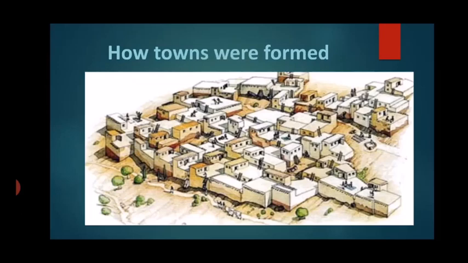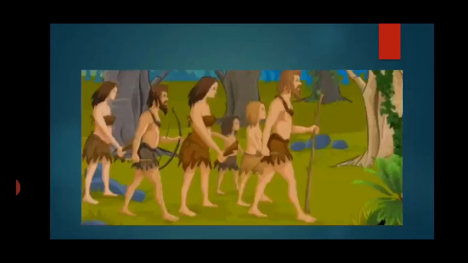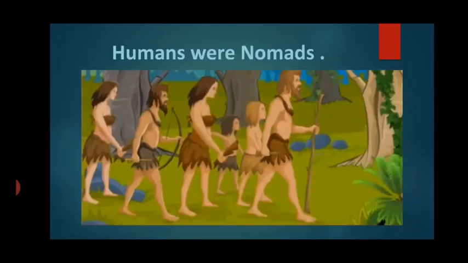Okay, so let us try and see how these towns or villages or cities were formed. So we are going to see a very interesting story about how man progressed, and he was in the beginning a nomad. Okay, so humans were nomadic in nature. Now who are nomads? Children, nomads are people who go from one place to another place. They do not have any permanent house or any permanent place where they stay.